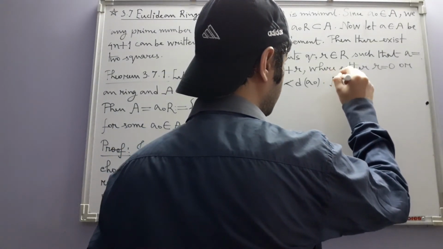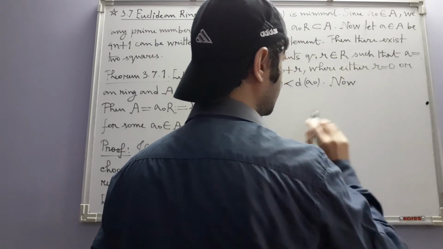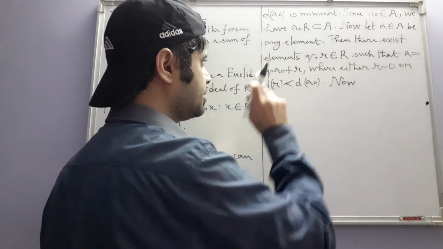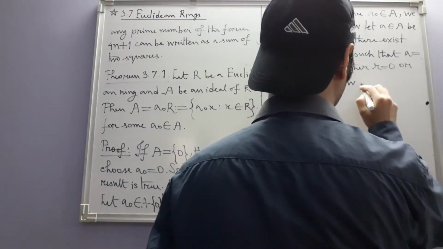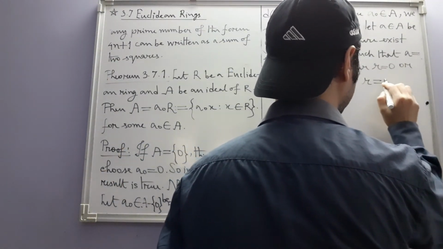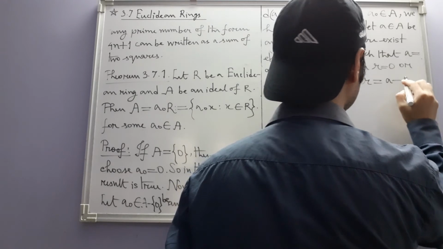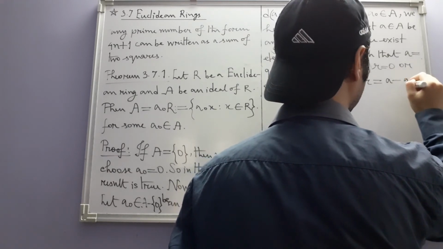Now let's look at this equation. a is equal to q a naught plus r. Now r is equal to a minus q a naught.